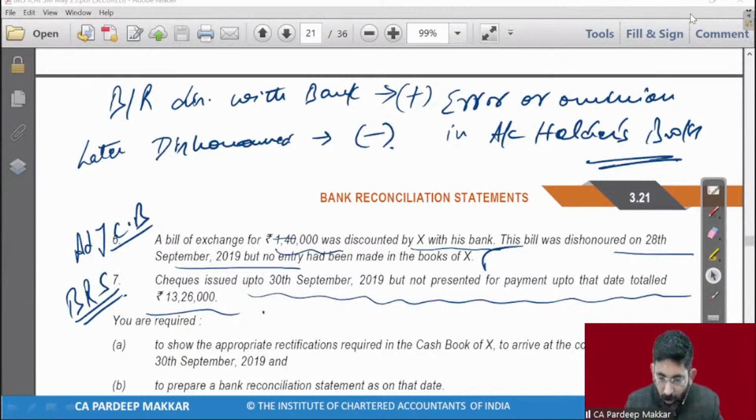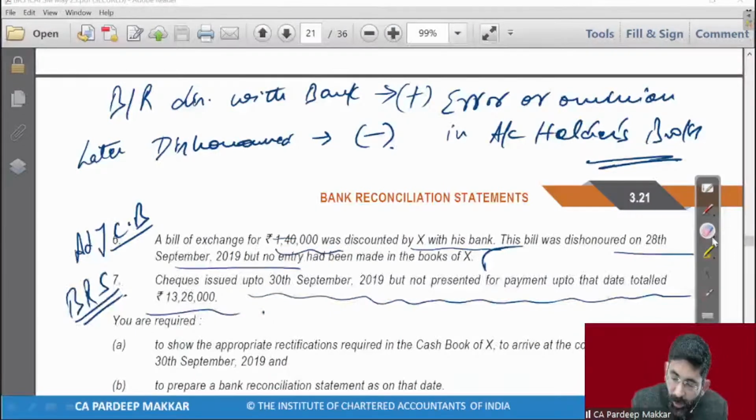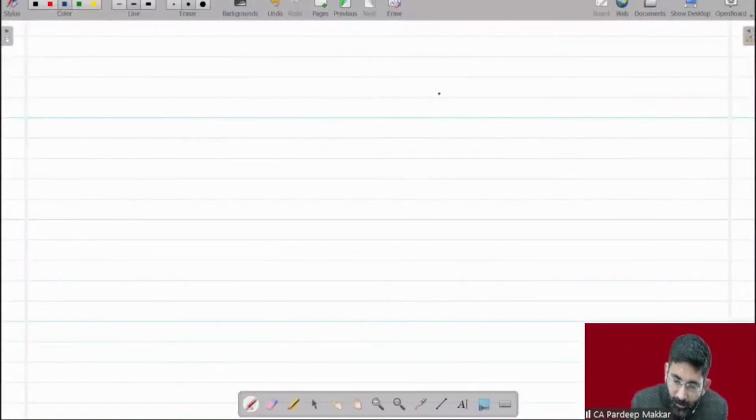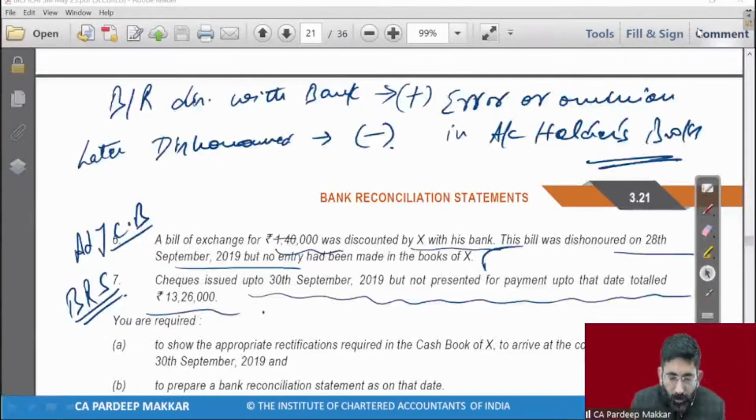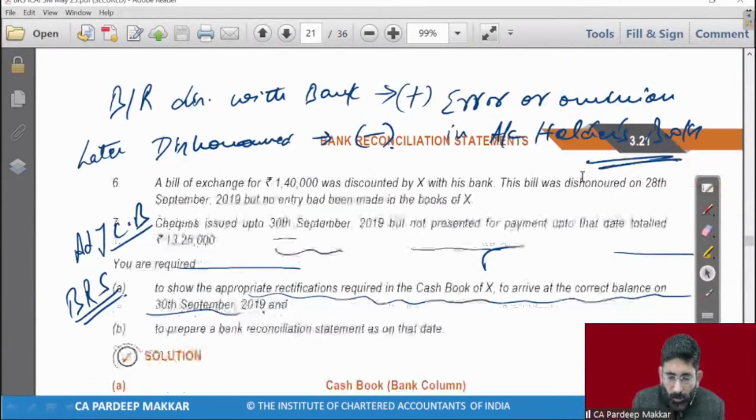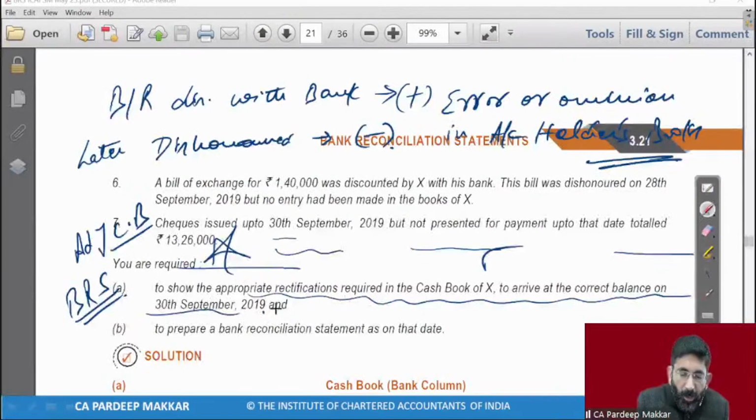Why? Very good query. अभी हम लोग ये सारा क्यों कर रहे हैं? क्योंकि इस क्वेश्चन में लिखा हुआ है, क्या लिखा हुआ है, पढ़ो। You are required to make appropriate rectification required in the cash book of X to arrive at the correct balance.